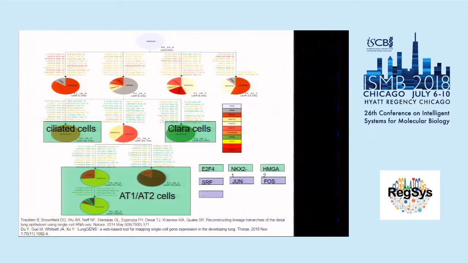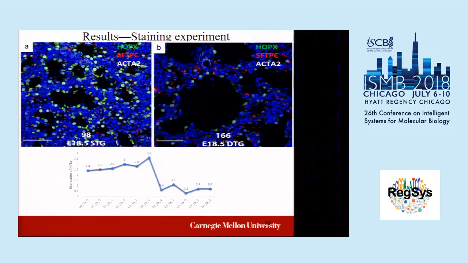Those are things everybody knows, so it's far from convincing. To make it more convincing, we did some validation experiments. Here is the expression of HIF1A predicted in our model. It's significantly lower at E18.5 compared with the earlier time point, E16.5. Not only that, we also predicted this as an important regulator in our model to regulate the differentiation from E16.5 to E18.5.